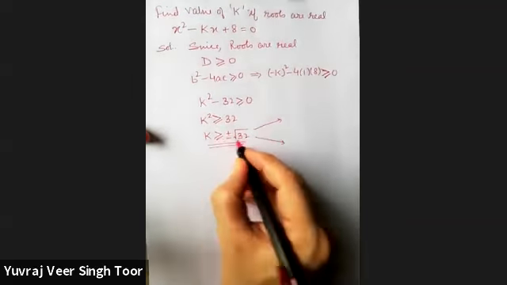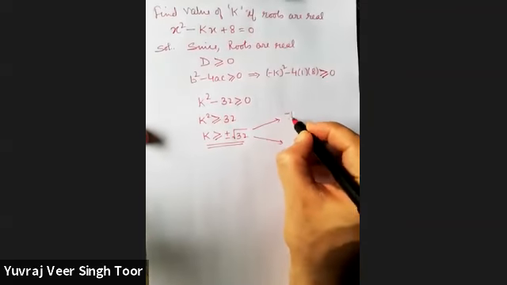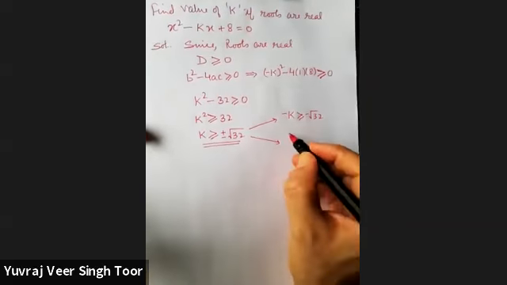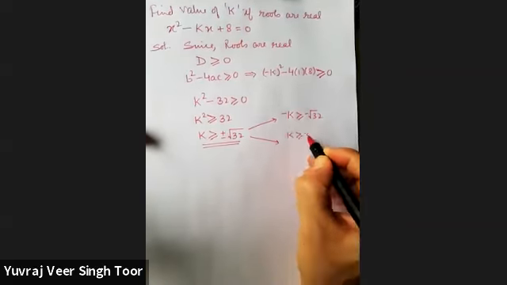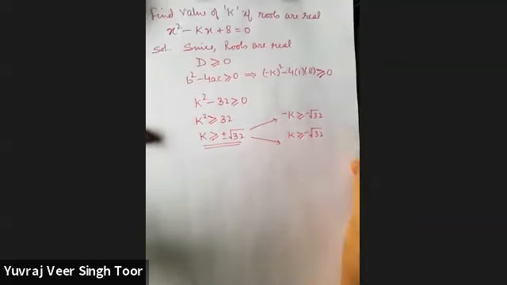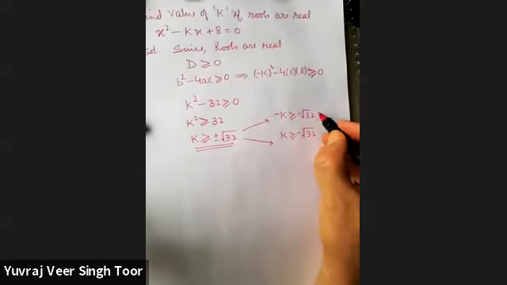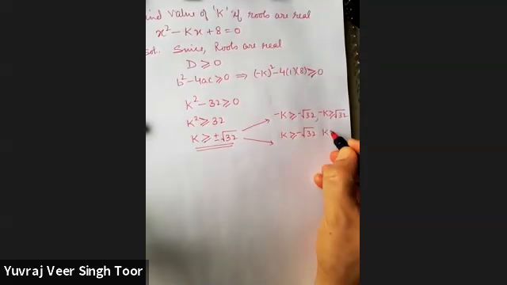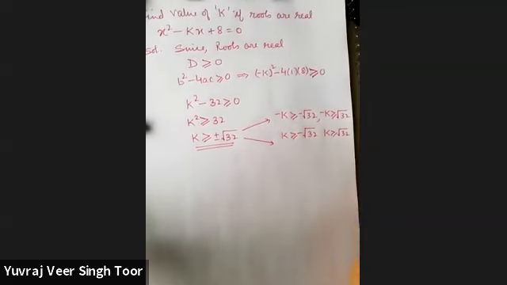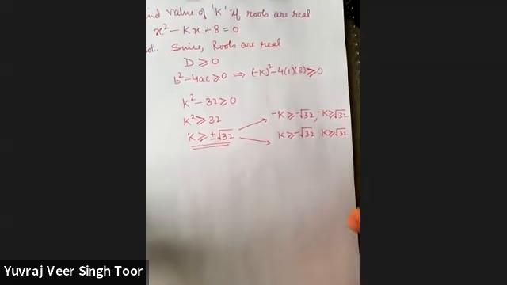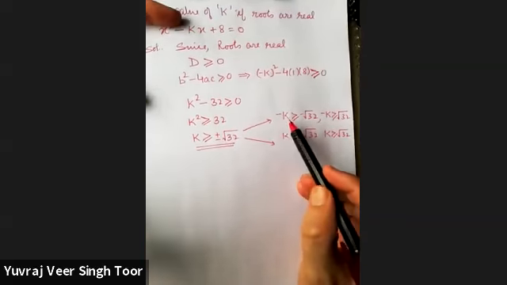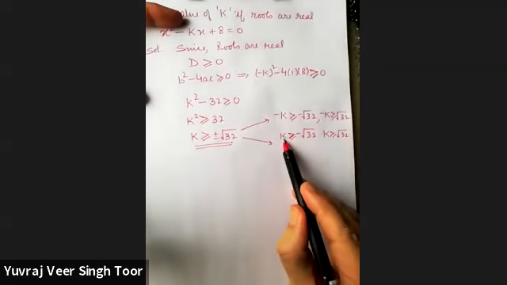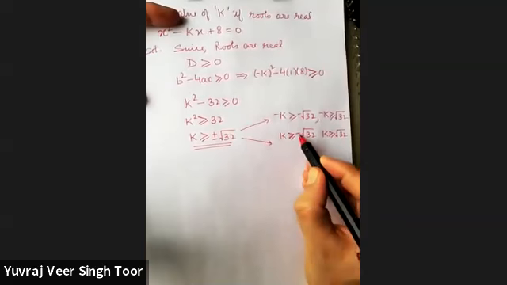See, 4 results are coming. What kind of 4 results do we have? Minus k is greater than or equal to minus root 32, and k is greater than minus root 32. This is one result. Then minus k is greater than positive root 32, and then k is greater than root 32. It is easy to discuss this one. k is greater than a negative number.